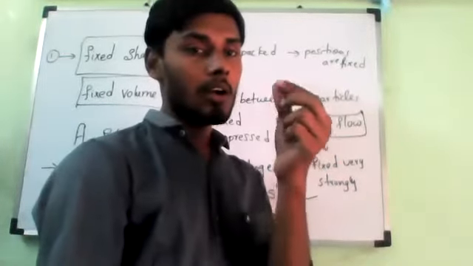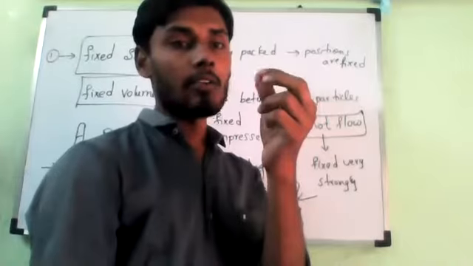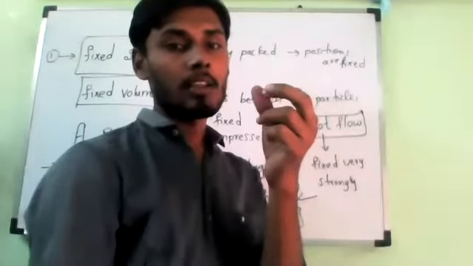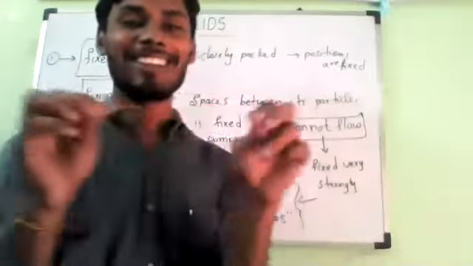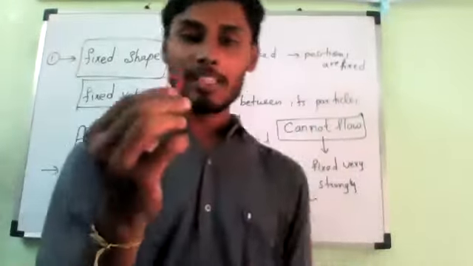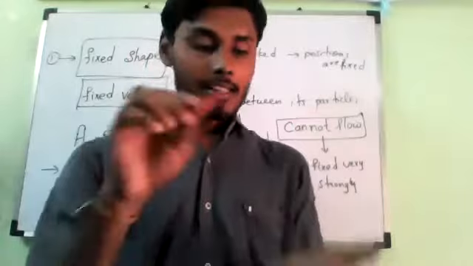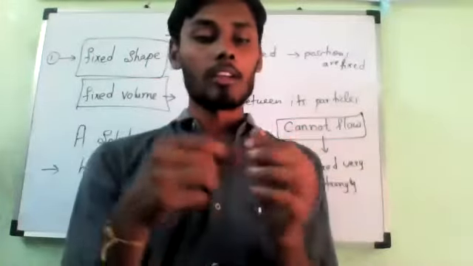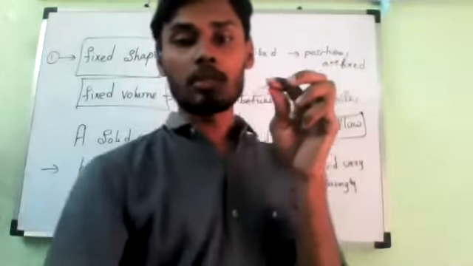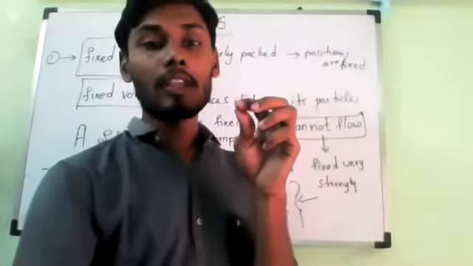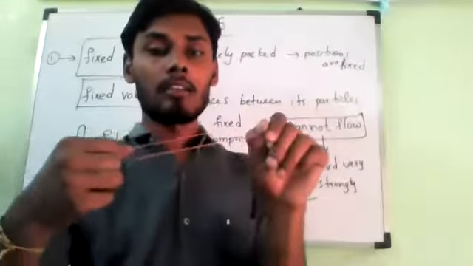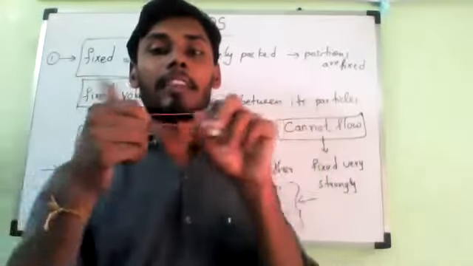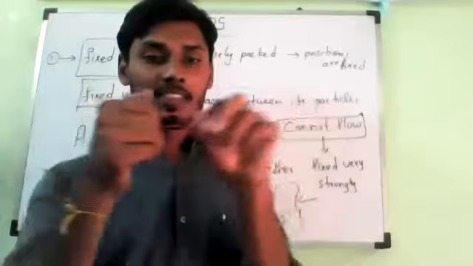But how is this happening? If I stretch it, its shape is changing. Does it mean it is a liquid? No, sir, it is not flowing. It is actually a solid. Just now we studied that a solid has a fixed shape, but this rubber band changes its shape on stretching.